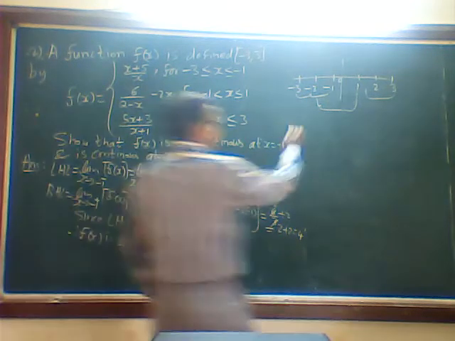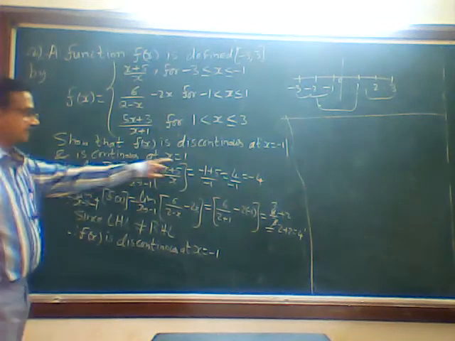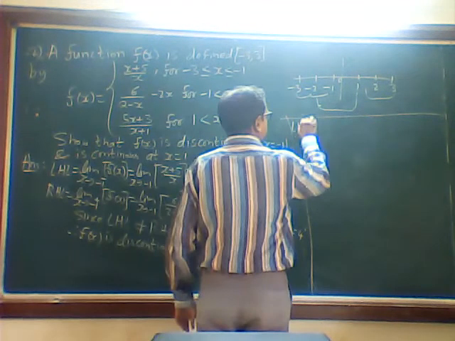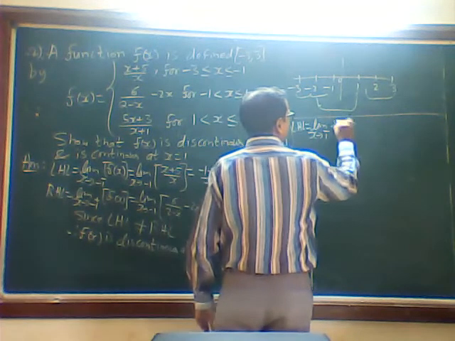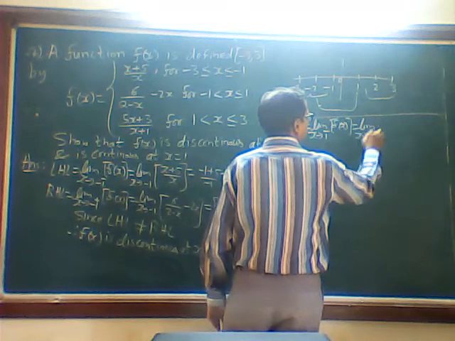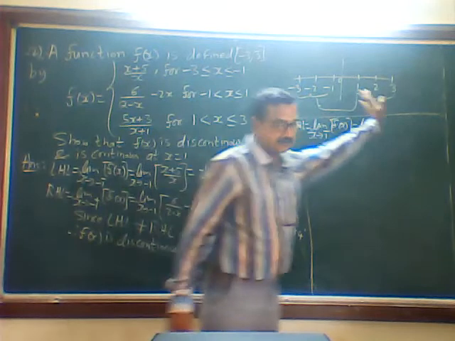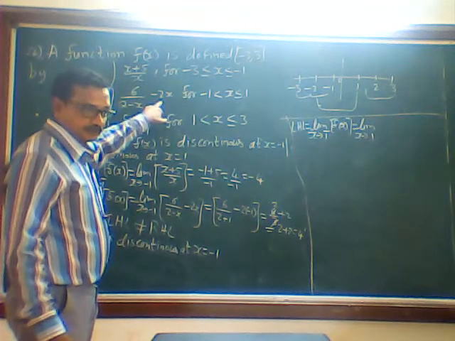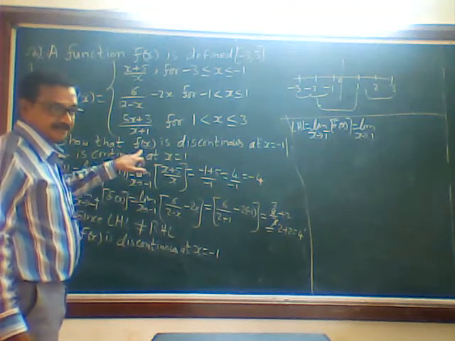Okay. Now next, the second one we will do. The second one is saying continuous at x is equal to 1. So I will take again LHL. Limit x tends to 1 minus f of x is equal to limit x tends to 1. Now plus 1 here, this one is extreme right, that side. So naturally this middle portion will act as LHL. This middle portion was acting in the first case as RHL. Now it will become LHL.